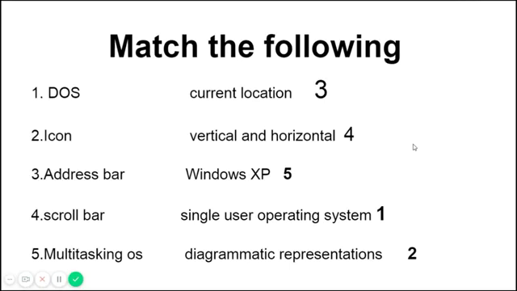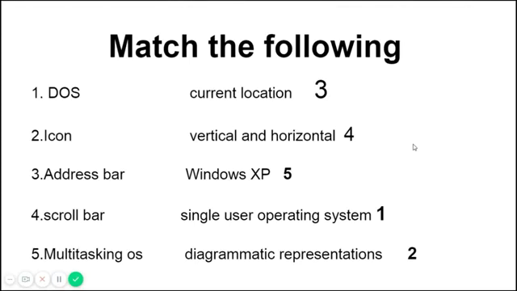Then the scroll bar. What is scroll bar? Vertical and horizontal scroll bars. If you want to see down the page, whatever content is there in Word or MS Excel, the vertical scroll bar will help you. If you want to see the left or right sides of the page, the horizontal scroll bar will help you.